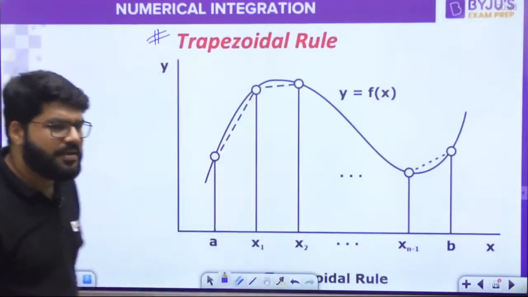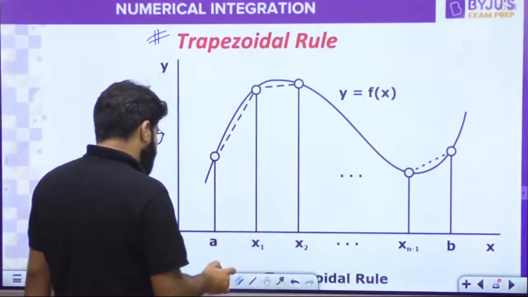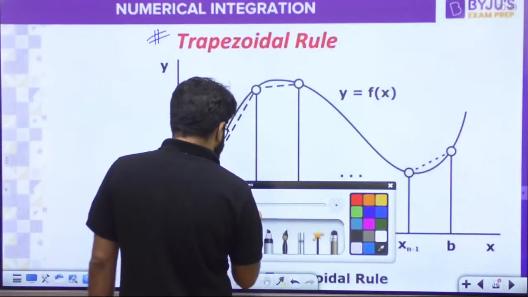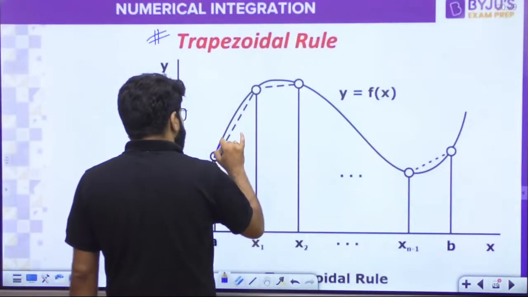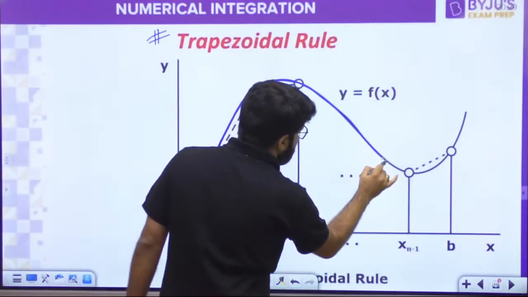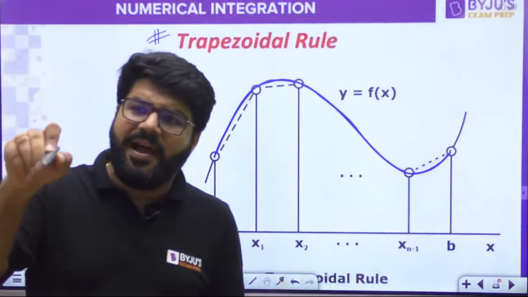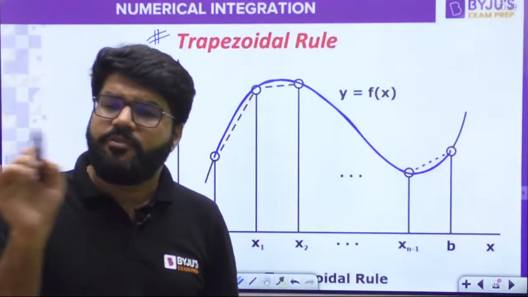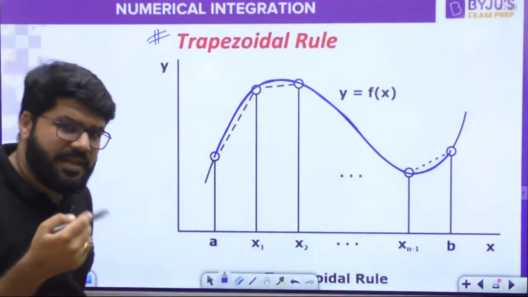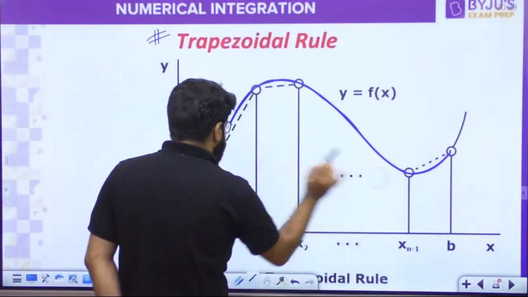Wait. Now what we are going to do in this trapezoidal rule, everybody listen carefully. See, this is my curve from a to b. I want to evaluate the area from a to b. So I want some approximation. I don't know the exact method, that is why I am looking for an approximation. So what is my approximation now?